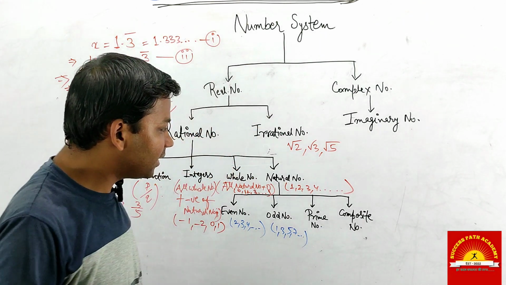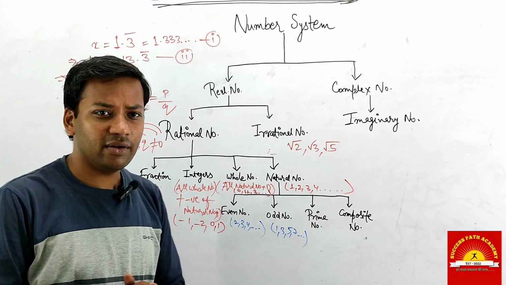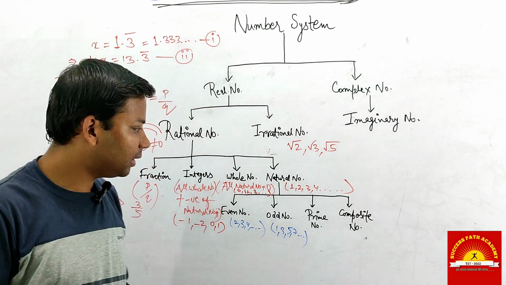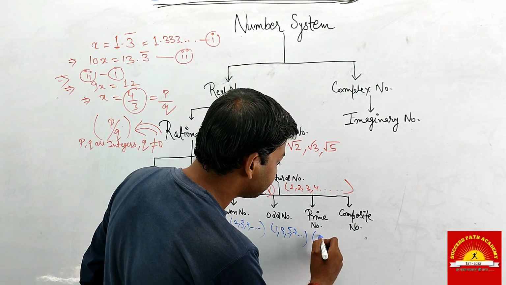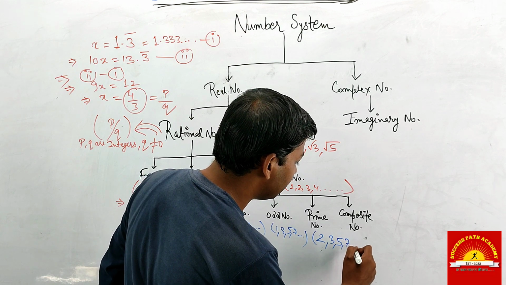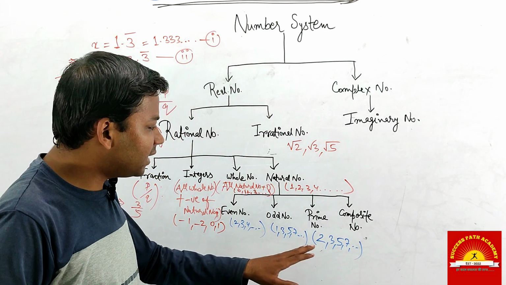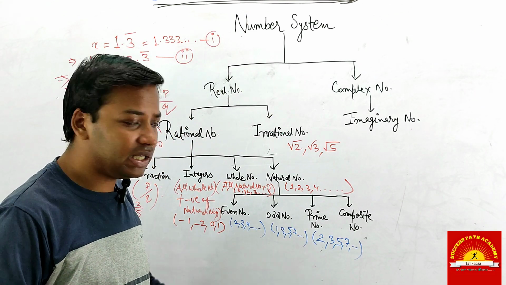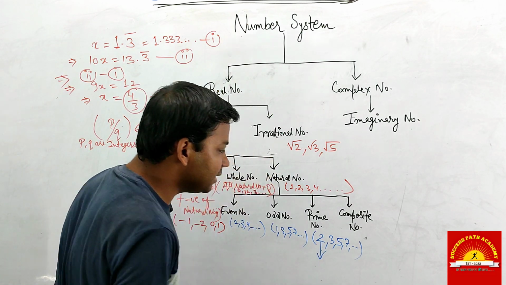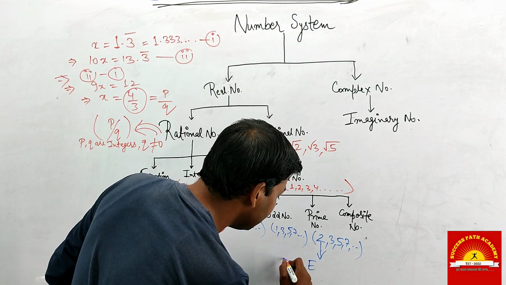Our next topic is: what is a prime number? I am giving you the definition that a prime number is a number that is divisible only by 1 and itself. For example, 2, 3, 5, 7, etc. In this case, 2 is the only even prime number. So I am representing it because it is the only prime number that is even. Only even prime.